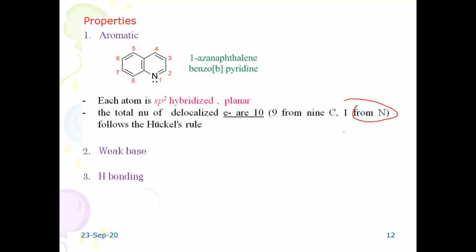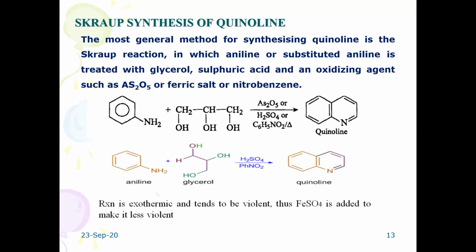You need not worry about this, but totally you find 10 electrons, 6 from here, 2 from here, 2 from here. It would satisfy Huckel's rule. It is a very weak base, and it may involve hydrogen bonding through this nitrogen atom. These are some important characteristic properties of quinoline.